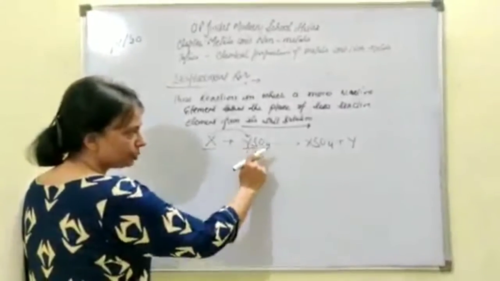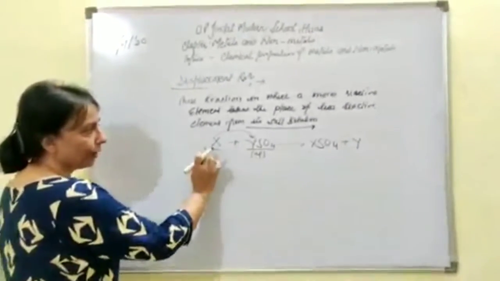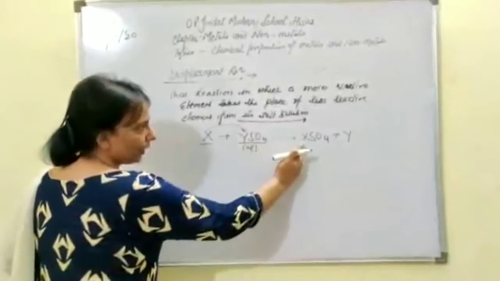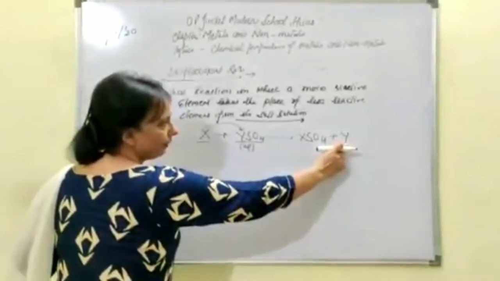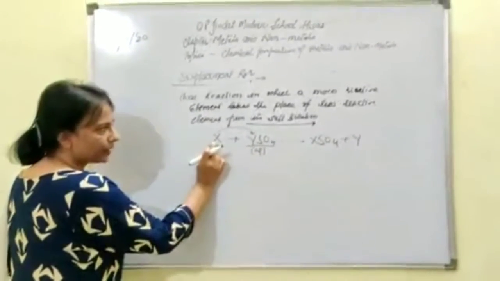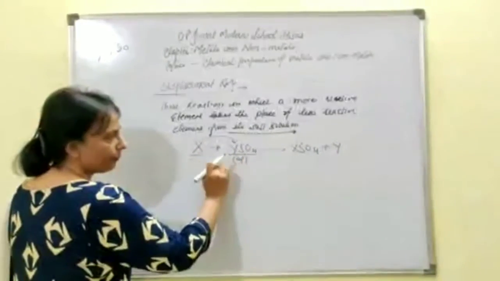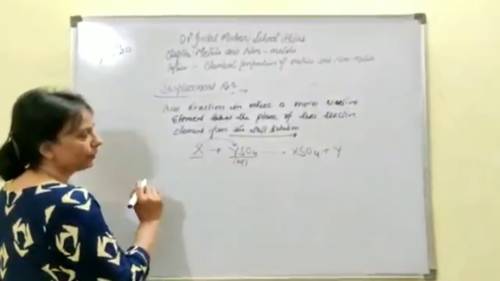And this is aqueous, that means you have converted it into the solution form. X will be replacing this Y. So you will get X sulfate and Y will become free. So we will conclude that X is more reactive than Y. So this type of reaction is given the name of displacement reaction.